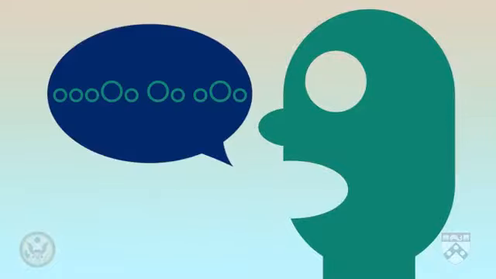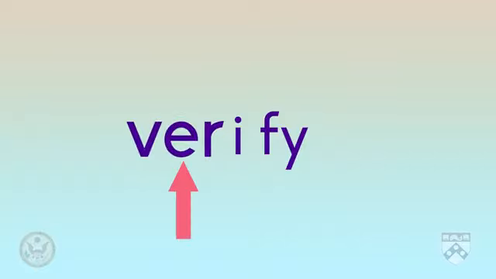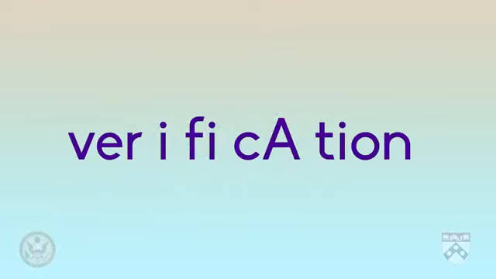One thing to consider when we change word form is that syllable stress can shift. For example, when a word ends in tion, the stress falls on the syllable before that ending. Verify has 3 syllables, ver-i-fy. And the first syllable is the loudest one, verify. But when we turn it into a noun, there are now 5 syllables, verification. Because the word ends in tion, we know which syllable will be stressed, the syllable before the ending. So the stress falls on ca for verification. The stress changes because of the word ending.